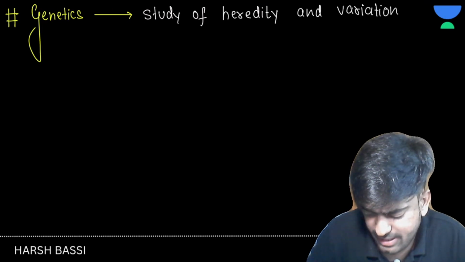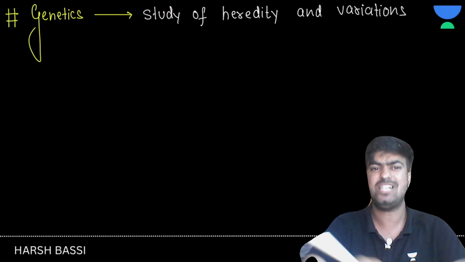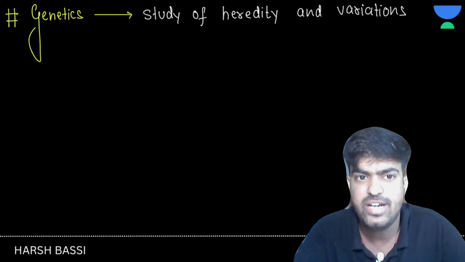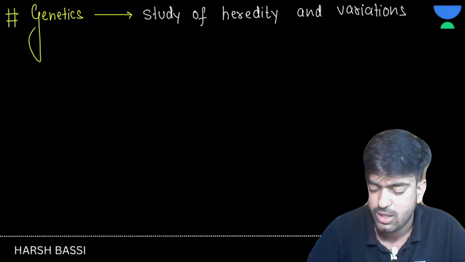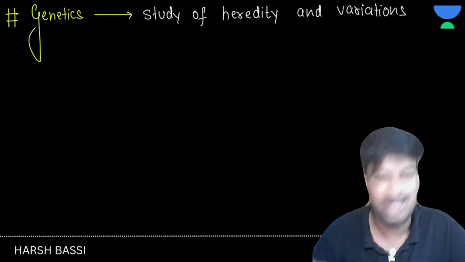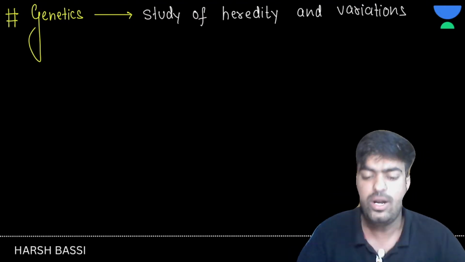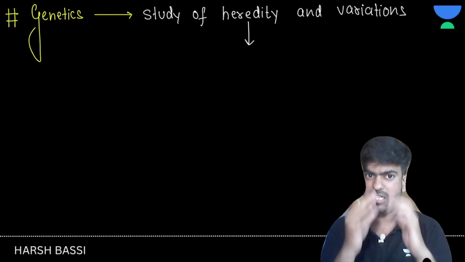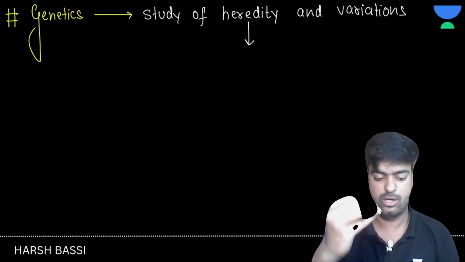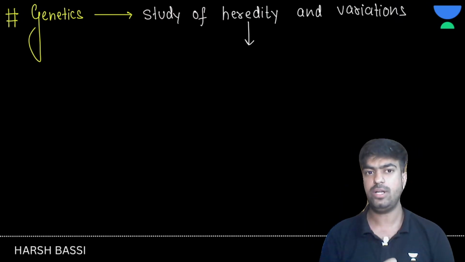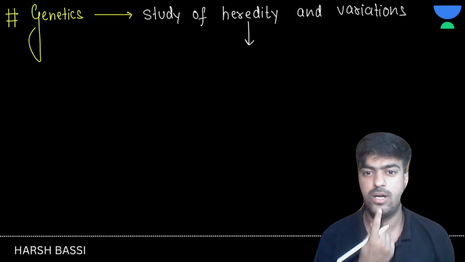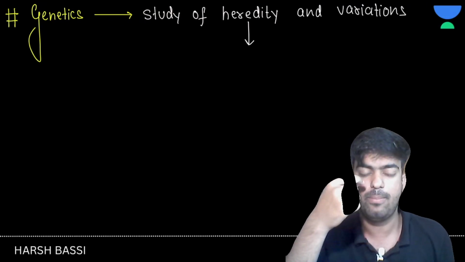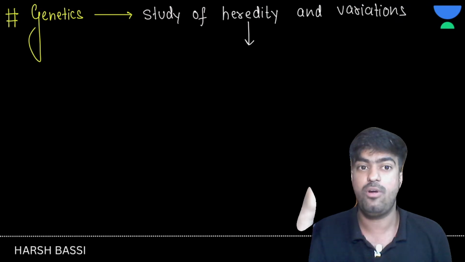Now you are going to get confused again, sir. You said it in such an easy manner and then you introduced two terms, heredity and variation. Now what are heredity and variations? Anyone in the comment section? Okay, no worries, I'm going to tell you what heredity is and what variation is. See, suppose you are looking at yourself and at your father or your mother, and you think, okay, this came from my father, this shape of nose came from my mother, my eye color came from my mother, right?